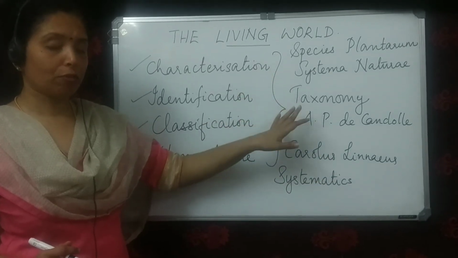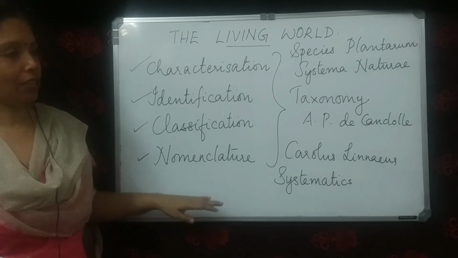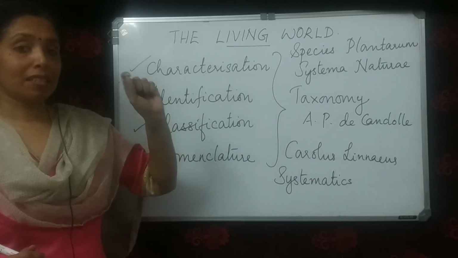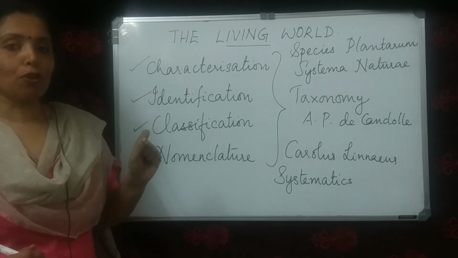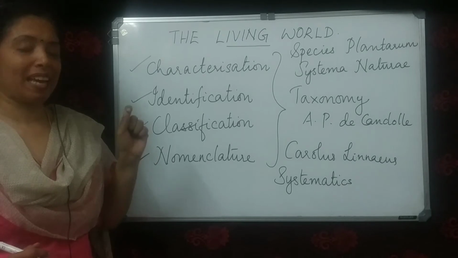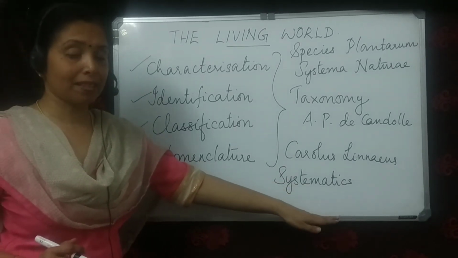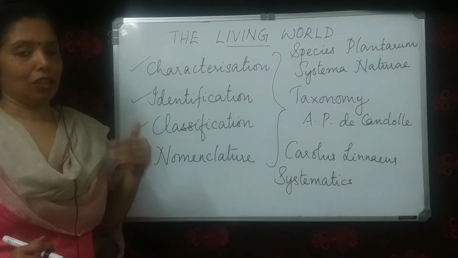Taxonomy is the branch of biology which deals with identification, classification and nomenclature, and systematics is the systematic arrangement of organisms into groups, taking into account the evolutionary relationship between them. That is, in systematics, the evolutionary relationship is also taken into account.